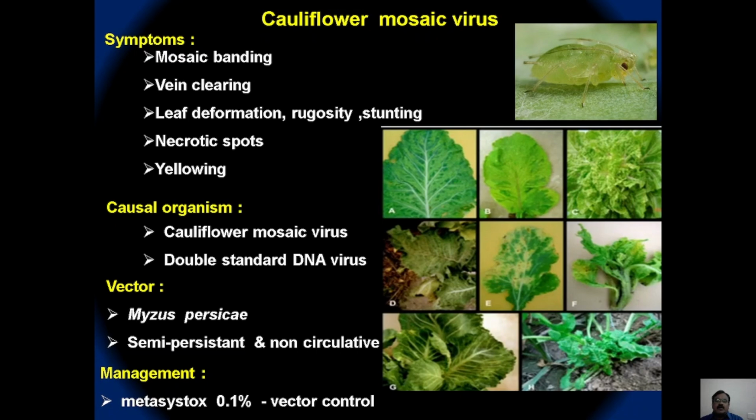So in order to reduce the incidence, better go for vector control. Spraying of metasystox at the rate of 0.1% is effective against the sucking pest, or any other effective pesticides against the sucking pest can be used to reduce the vector population.